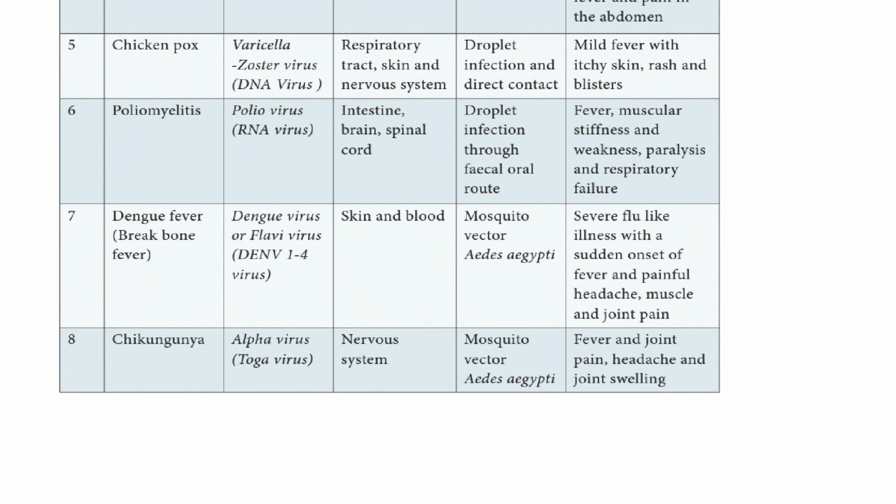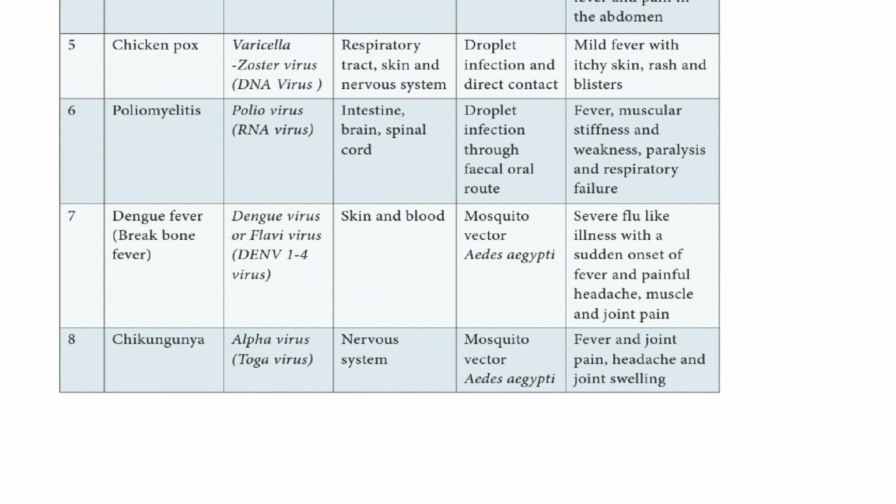The next one is dengue fever, that is breakbone fever. The dengue virus, a flavivirus, DENV 1 to 4 viruses.